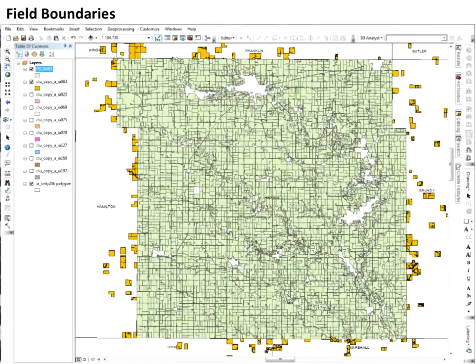opportunity to enhance, update, if you will, these data to be more useful for conservation planning. We're not interested in administrative roles. We're not interested in whose land in particular that fields belong to. We only want to understand how those present opportunities for conservation planning from a landscape perspective.